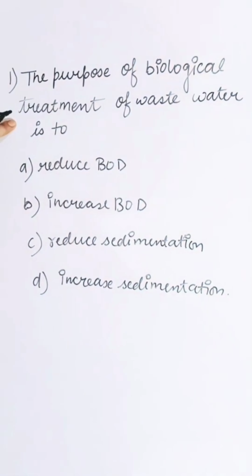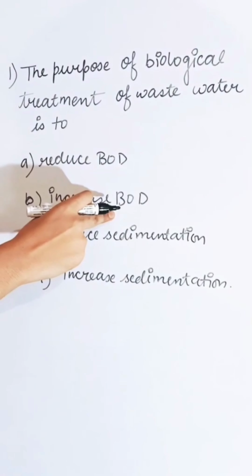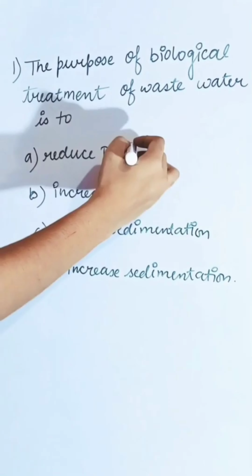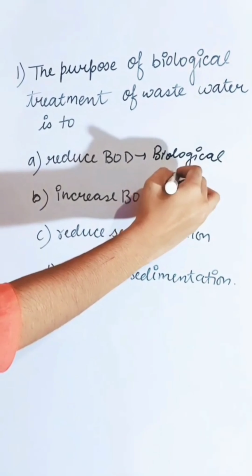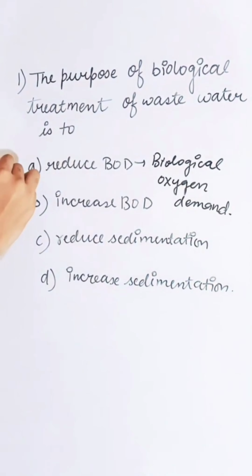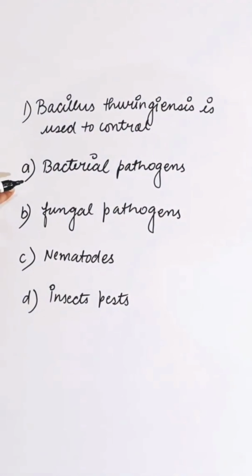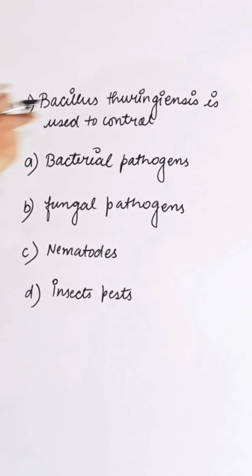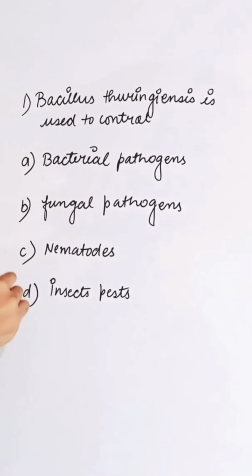The purpose of biological treatment of wastewater is to: first option, reduce BOD; second, increase BOD; third, reduce sedimentation; and fourth, increase sedimentation. BOD means biological oxygen demand. So the correct answer is A. Bacillus thuringiensis is used to control: first option, bacterial pathogen; second, fungal pathogen; third, nematode; and fourth, insect pest. Bacillus thuringiensis is used to control insect pests in plants. So the correct answer is D.